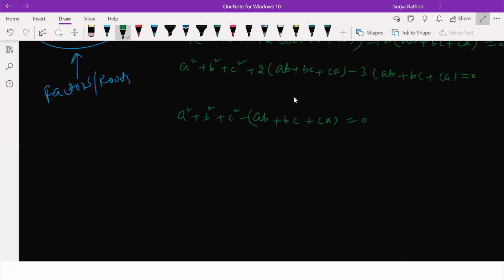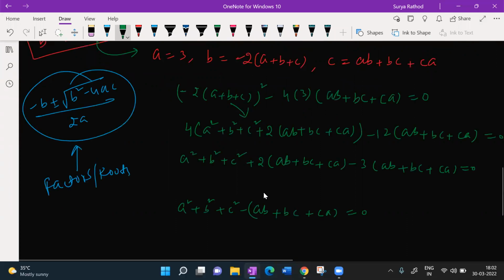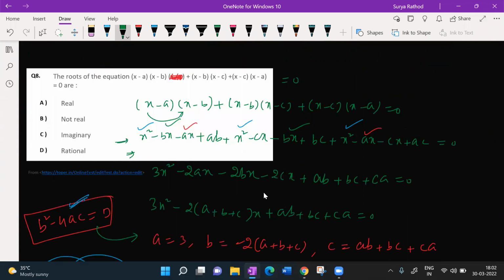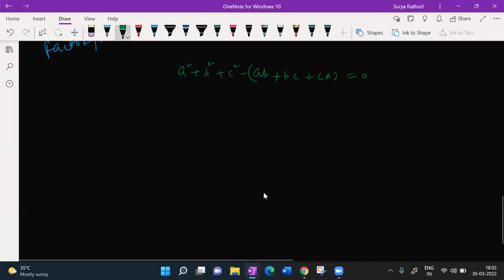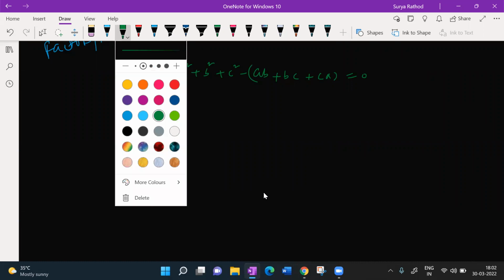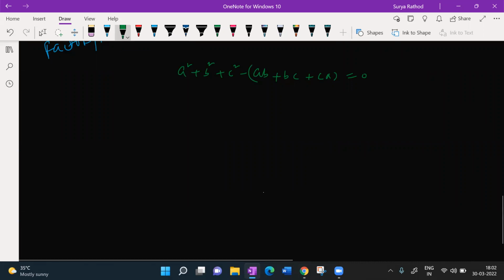Tell me now, what should I do here? So now look at this option. Many of you will get stuck here. After doing this, they will not understand what to do. They'll look at the options, but there is nothing related to options. So what should I do now? Now here we have to apply a logic. What is the logic? Look at this, beta. Here I have everything.